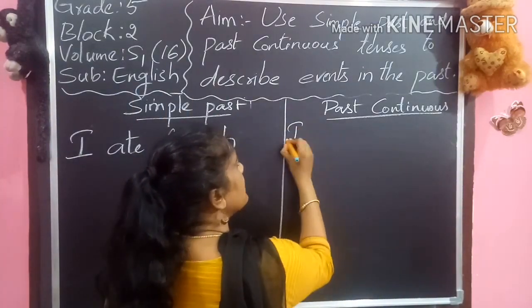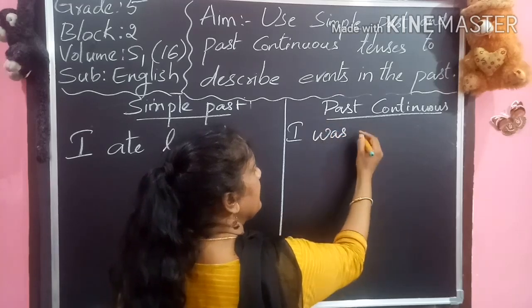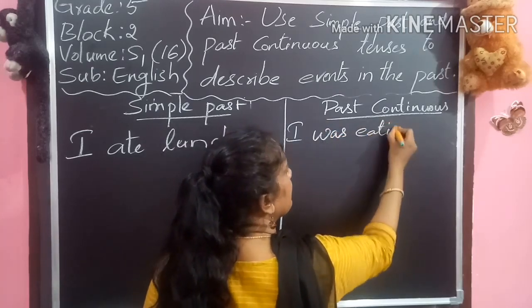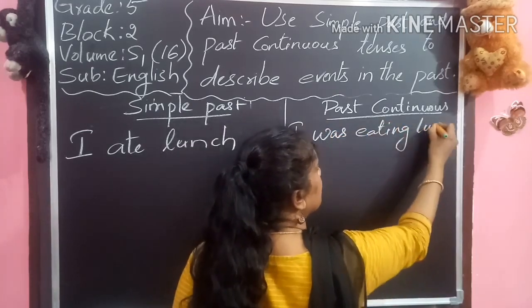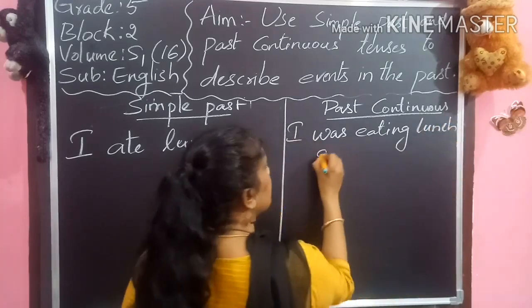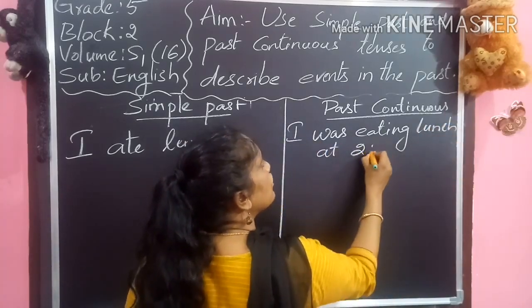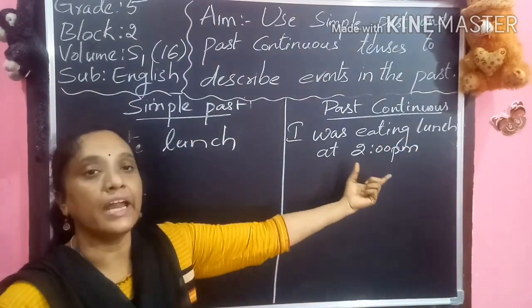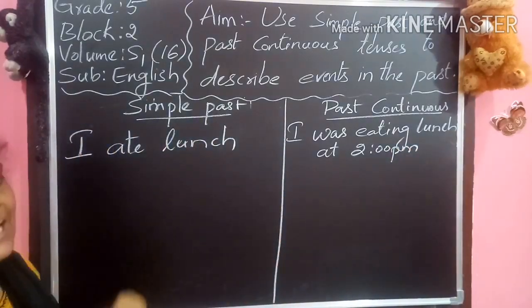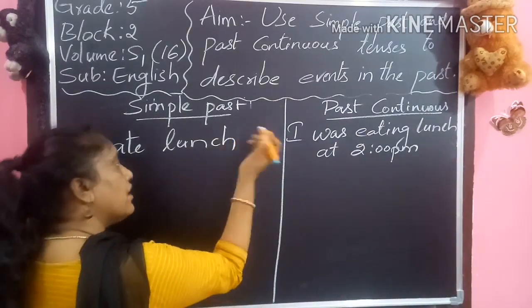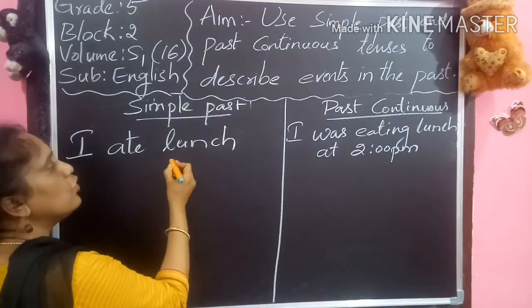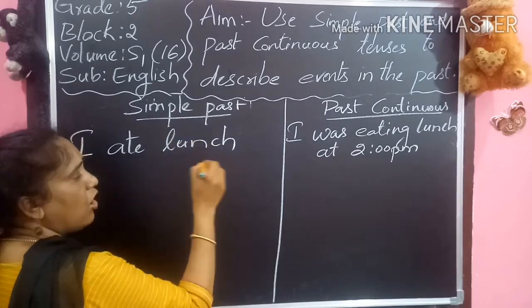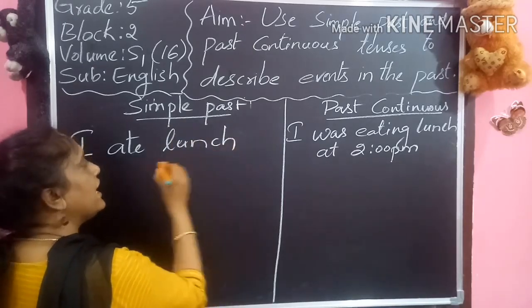I can write it as I was eating lunch at 2 p.m. So here I am particularly talking about a timing. So here I ate lunch yesterday. So I can say noon, in the afternoon, or I can say I ate lunch yesterday.